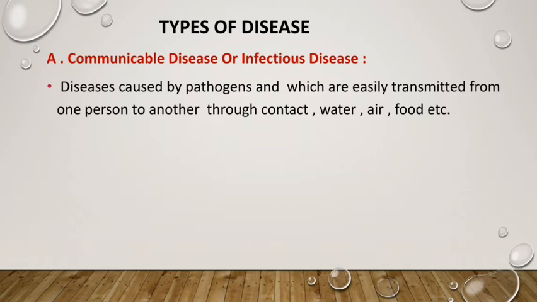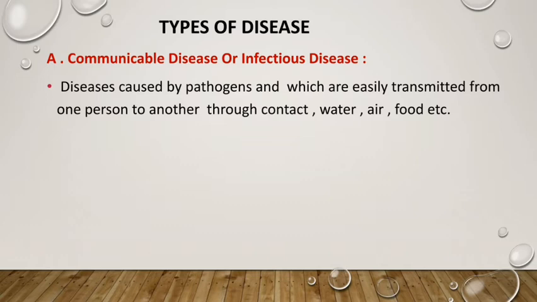Communicable disease, as from the name itself, is communicable from one person to another. It is very easily transmitted, and through contact also. If you come in contact with another person, then a healthy person will get that disease. Through water also it is spread, through air also, and food. So through these media, the disease transfers from one person to another, and these diseases spread very rapidly. So this is communicable disease or infectious disease.